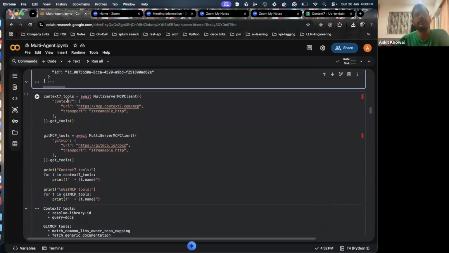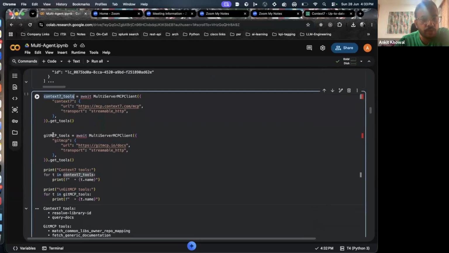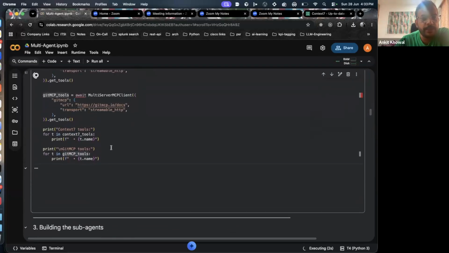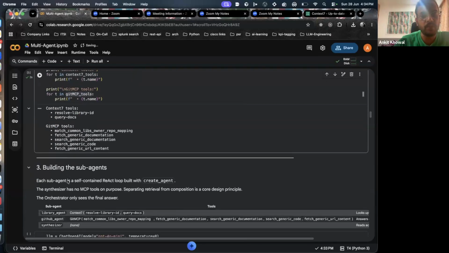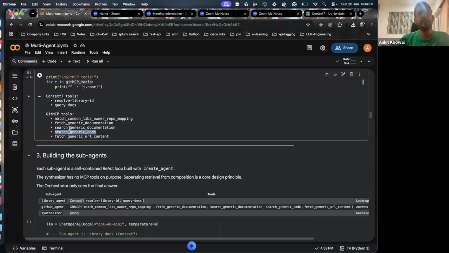Over here, let's see separately what context 7 tools offers and what Git MCP tools are available to us. Context 7 tools provide us resolve library ID and query docs, right? What it means is, React is a library, so if I want to get the library ID, I can get that. And if I want to query the docs, this is one tool available in the context 7 MCP server. Whereas Git MCP provides search generic code, search generic documentation, fetch generic URL content, right?